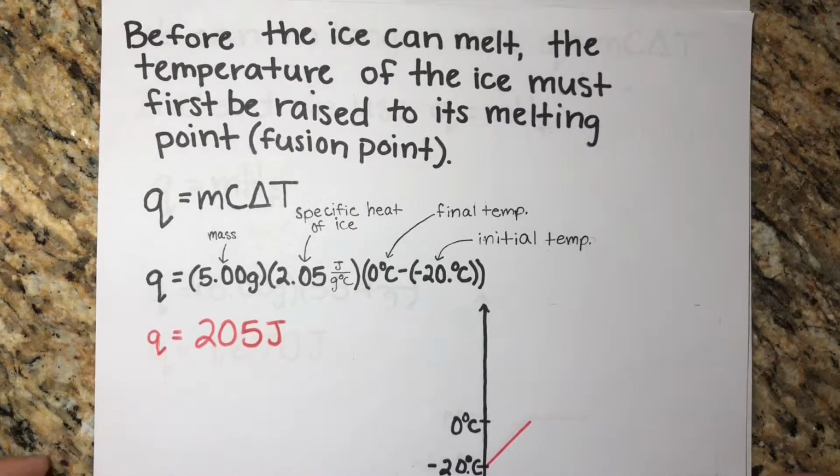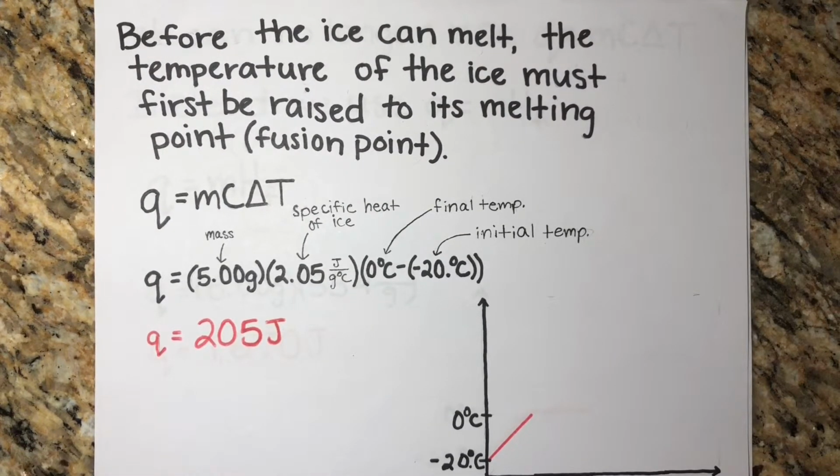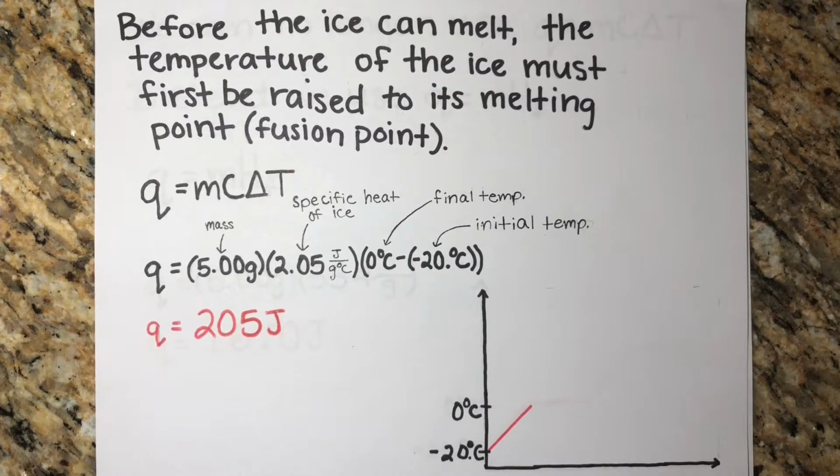So in the example, we're given a 5-gram sample of ice at negative 20 degrees Celsius and are told to find the total amount of energy required to produce steam at 250 degrees Celsius. Before the ice can melt, the temperature of the ice must first be raised to its melting point or fusion point. From the graph, it shows the fusion point to be at 0 degrees Celsius.